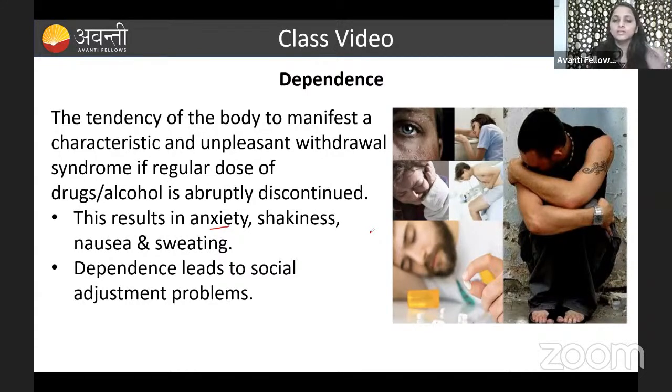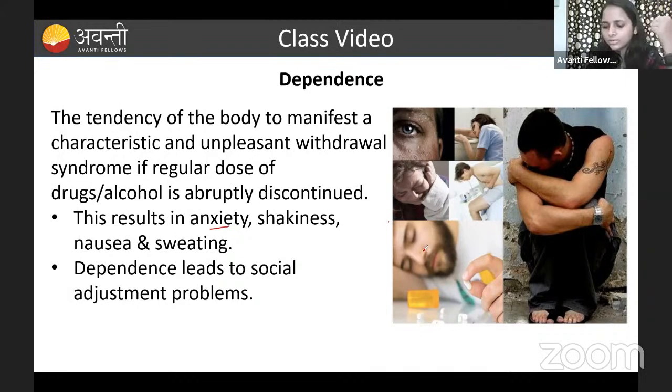That we call dependence. Dependence leads to social adjustment problems. The person who has suddenly stopped everything will not feel like mingling with anyone. He will be alone only. Like that, symptoms. Okay. This tells about dependence.